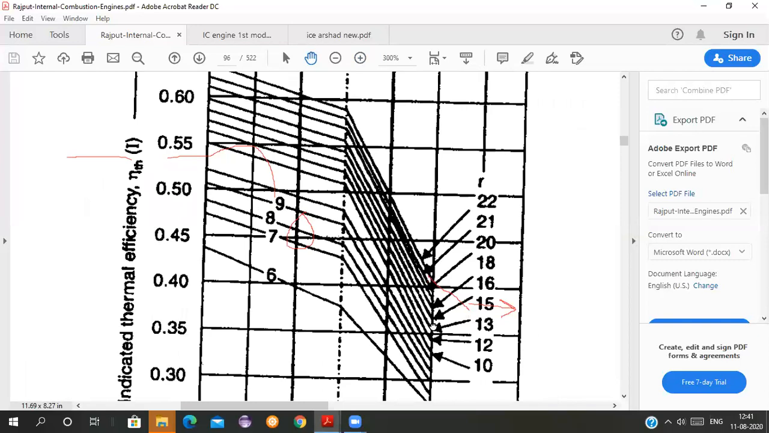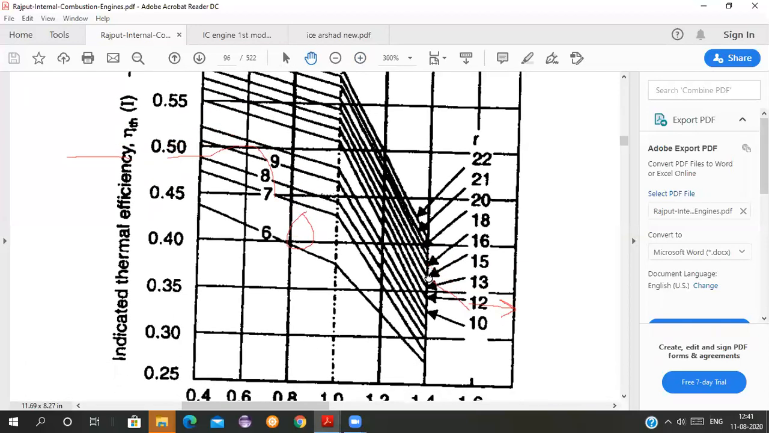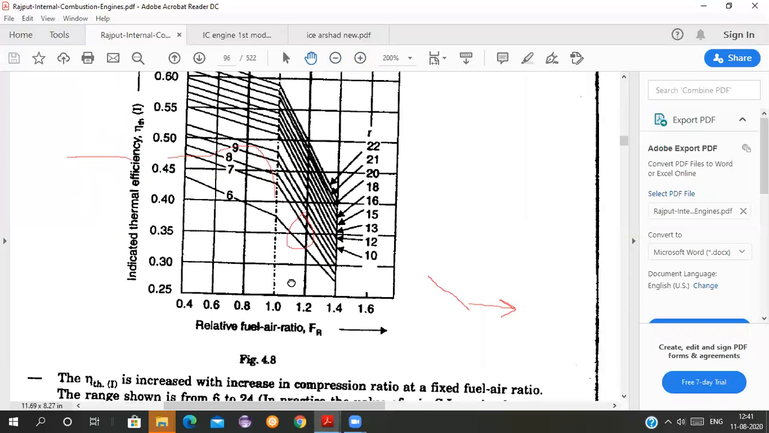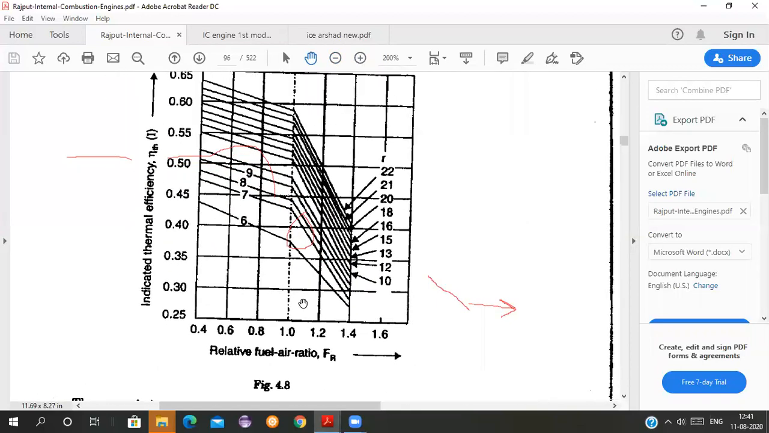So the indicated thermal efficiency is decreasing. Indicated thermal efficiency decreases as you go towards richer mixtures. See, this is the relative fuel air ratio which is shown. Which is 1, means you have taken the exact amount of air required for combustion. Stoichiometric air fuel ratio and actual air fuel ratio, if you divide, you are getting 1. So this is the point where the relative air fuel ratio is 1.